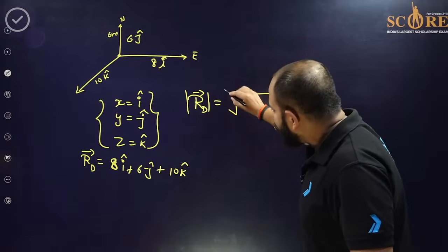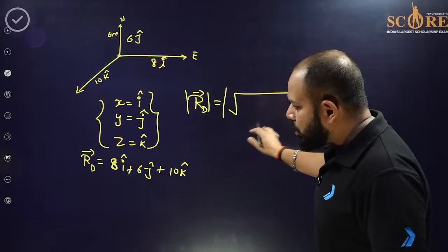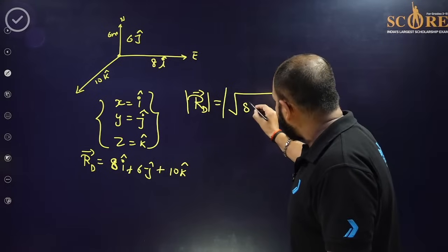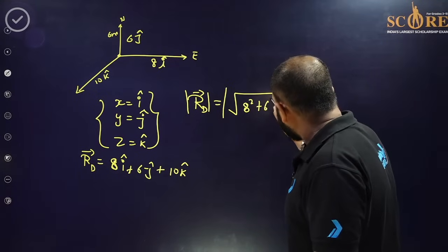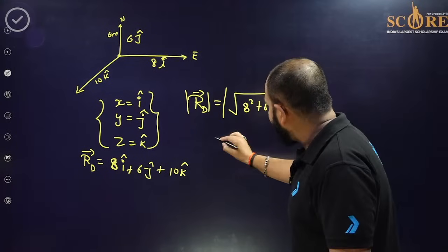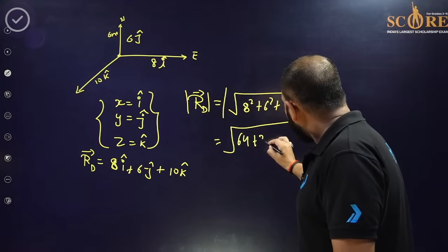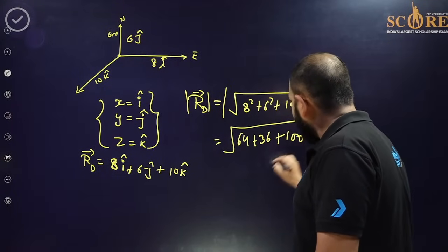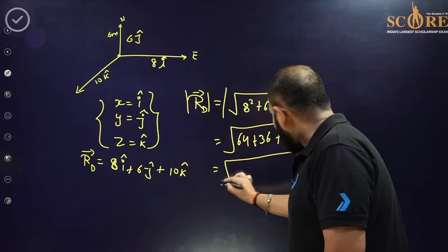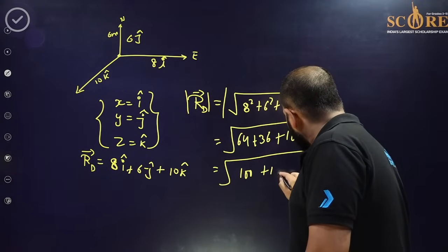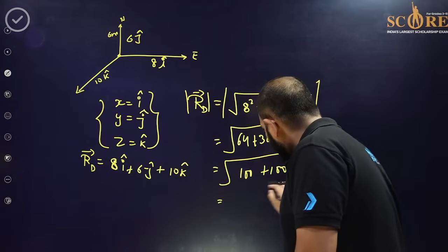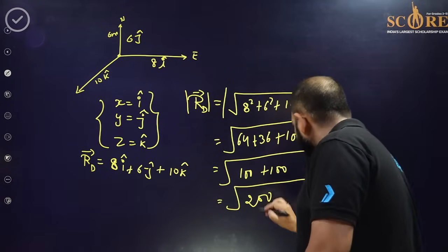So like this we can find the magnitude by taking the under root and doing the square of each of them. 8 square, 6 square, 10 square. So it will be like 64, 36, 100. It will be like 100 and 100. That will be 200.